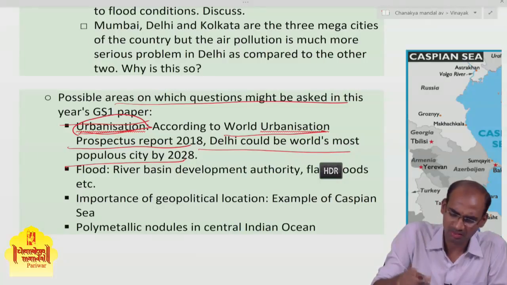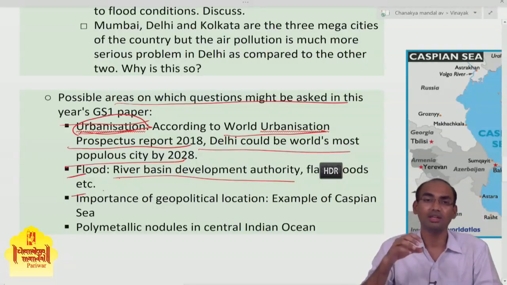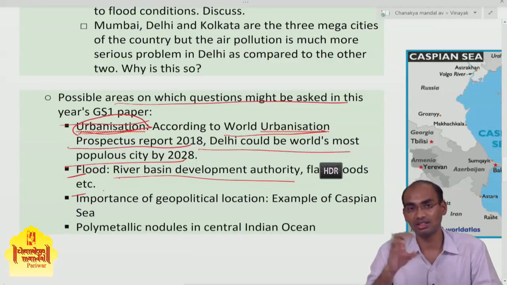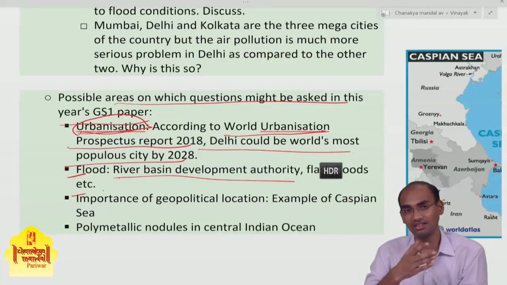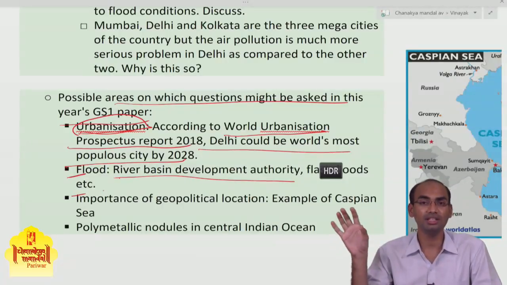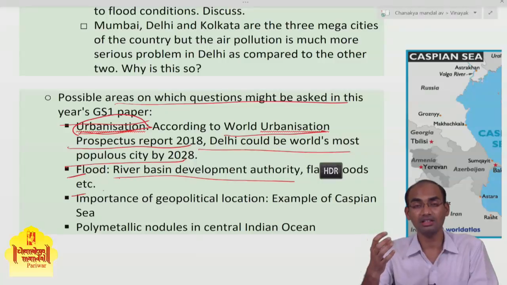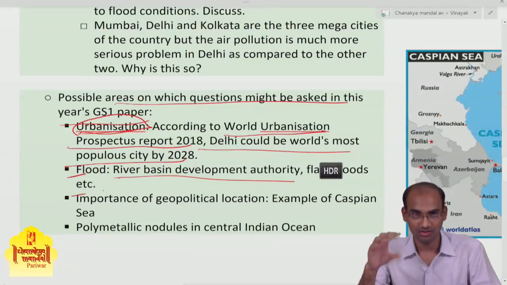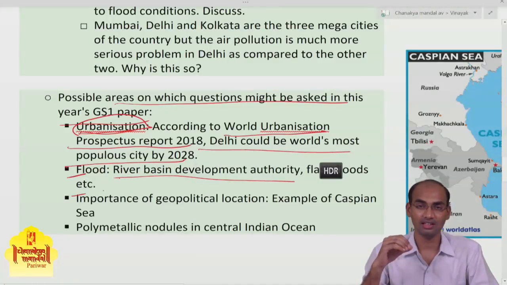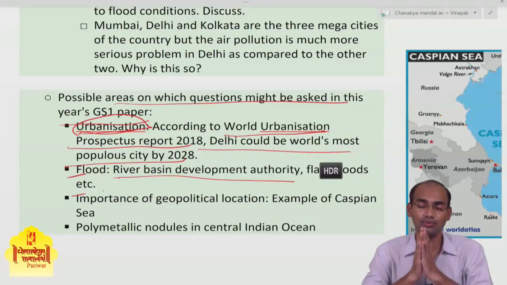Then the flood problem, the river basin authority, flash floods, etc. Because of the floods in Maharashtra and Kerala recently, and yesterday only there was news regarding floods in the Godavari in Andhra Pradesh. So regarding river basin development authority, what precautions we need to create regarding the construction in river basin areas.